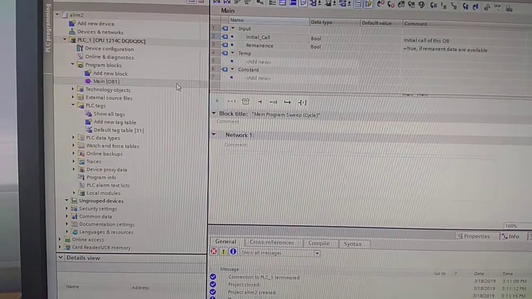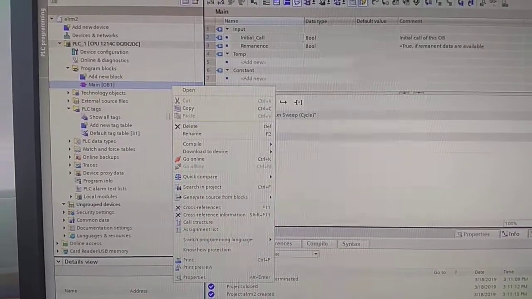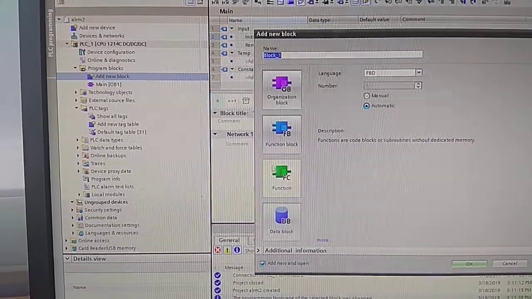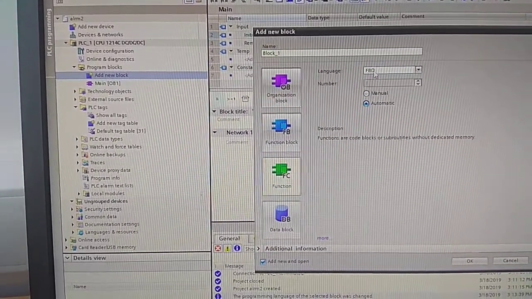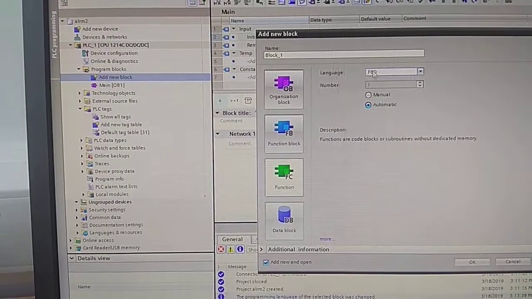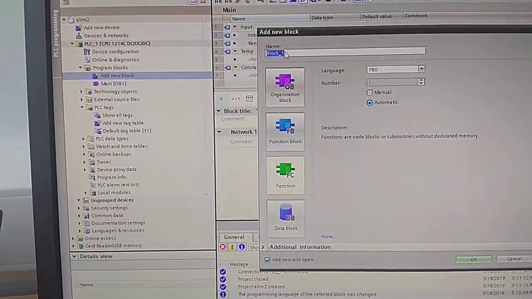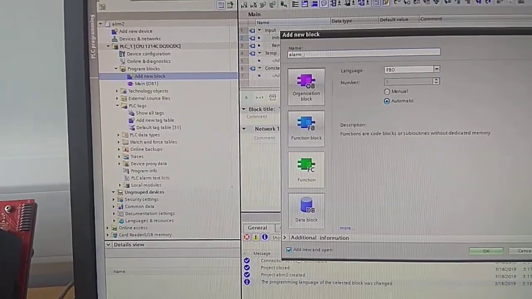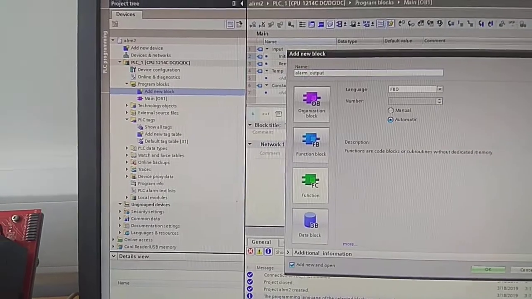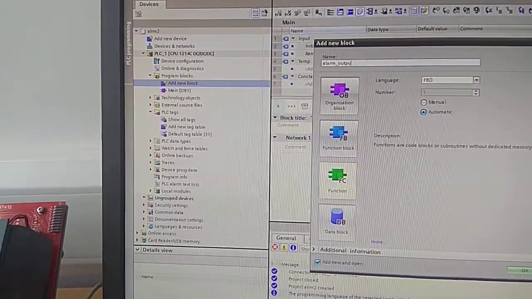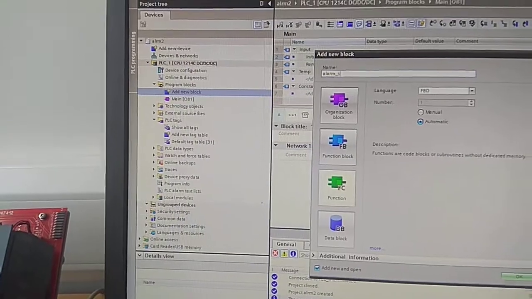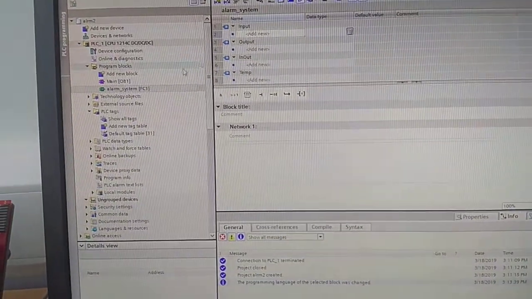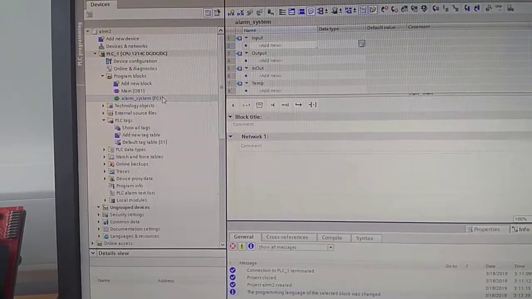So the next thing I'm going to do is create function blocks for my alarm system. So to do that, I'm just going to click on add new block, and I'm going to click on function. Make sure that's set to FBD and not ladder. And I'm going to call this alarm output, or alarm system, just to not get confused with the variables. So now that we have it, I'm going to double click on it.